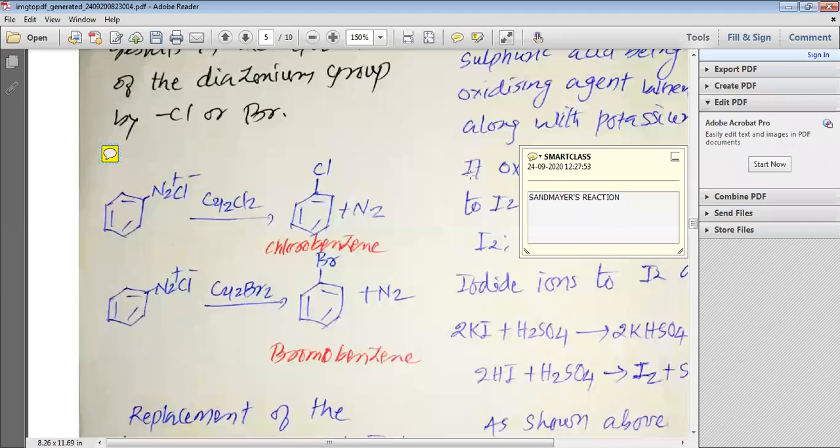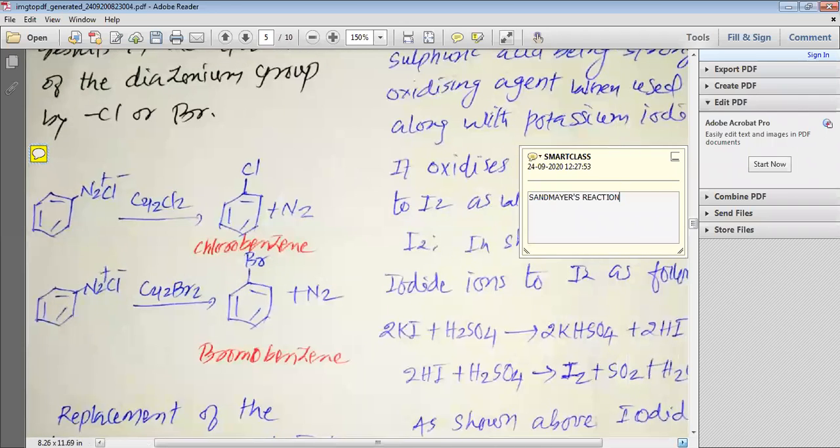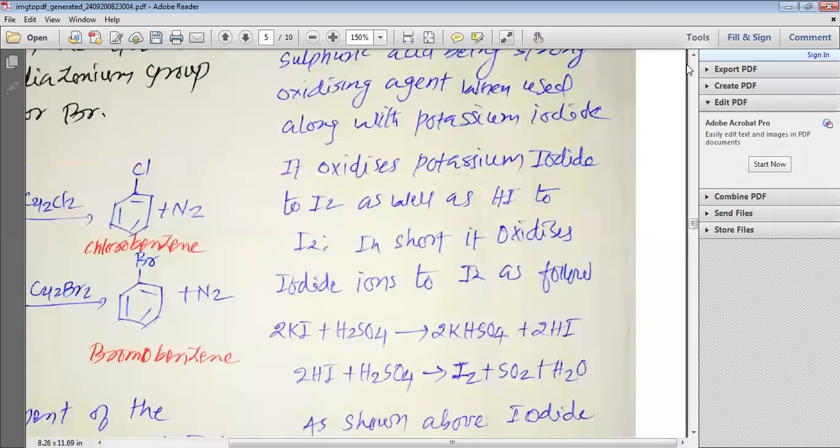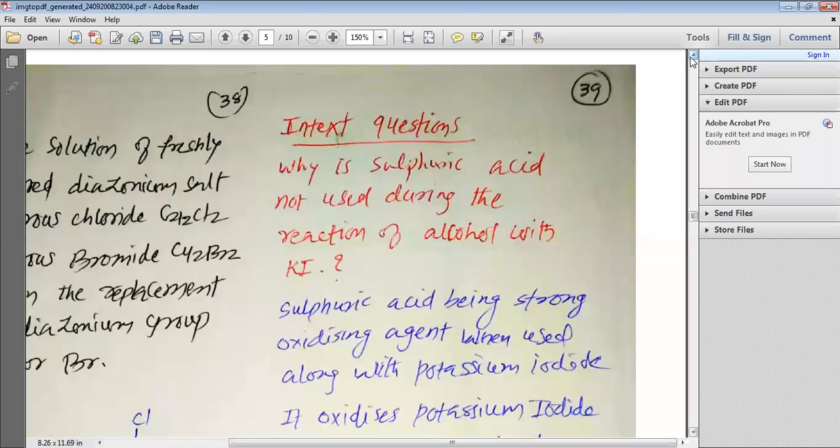Please remember that this kind of reaction is a name reaction, and it is known as the Sandmeyer reaction. So whatever we have just studied is known as the Sandmeyer reaction.